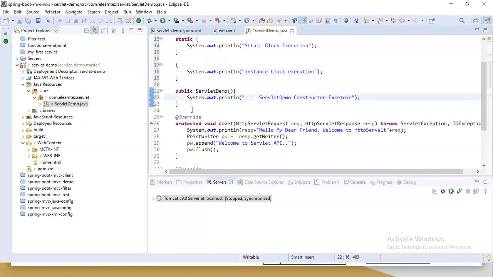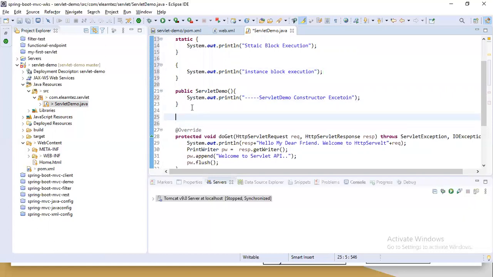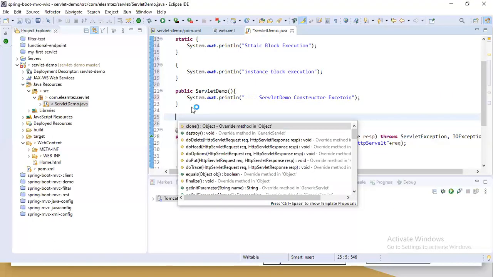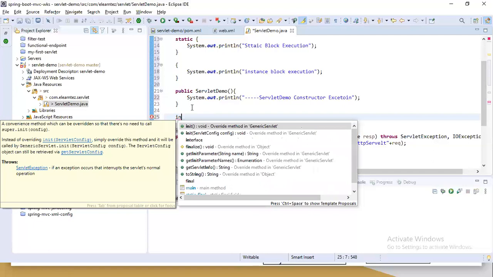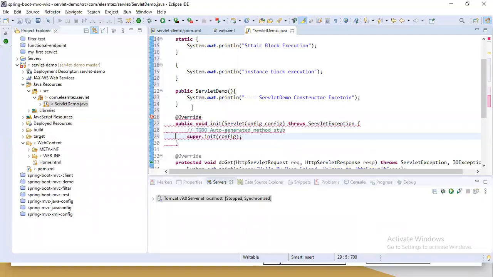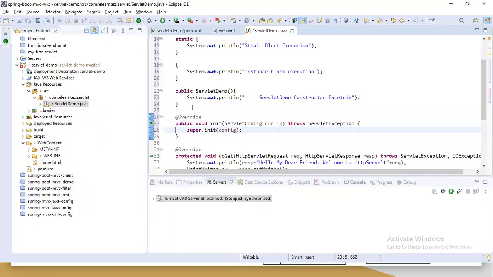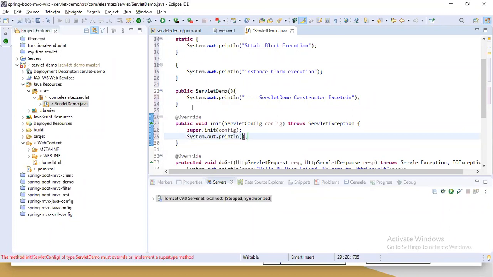We also override the init method. Yeah, so here we will print some message: System.out.println, servlet initialization.